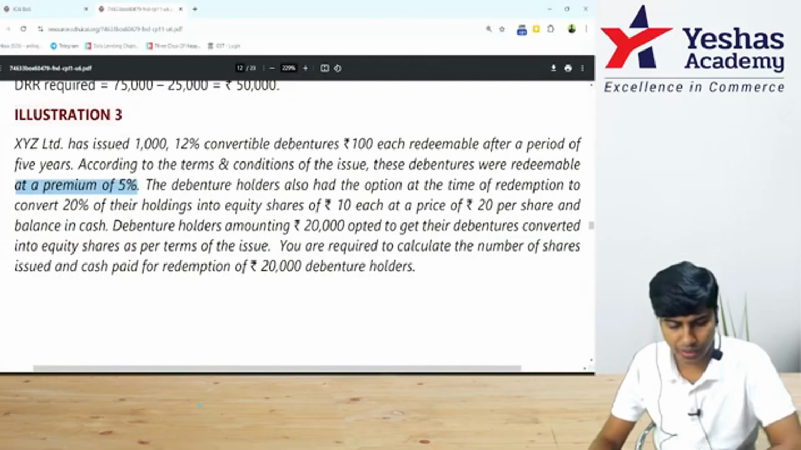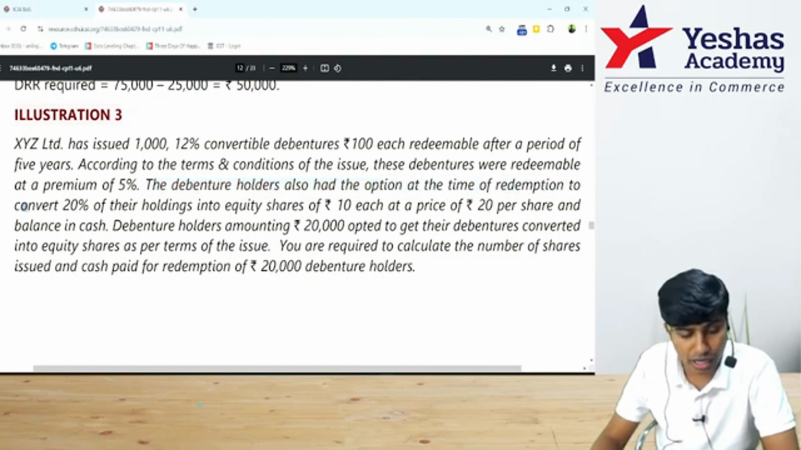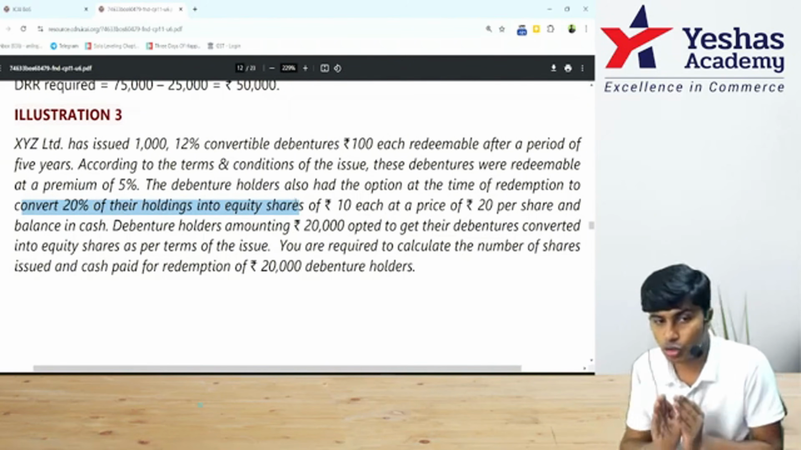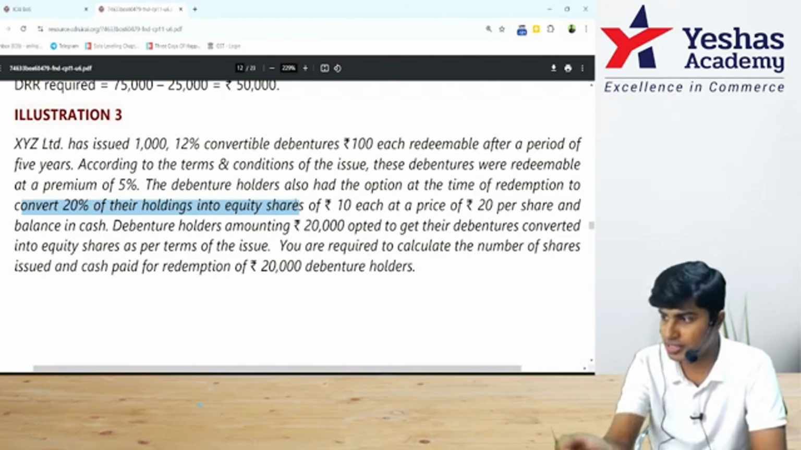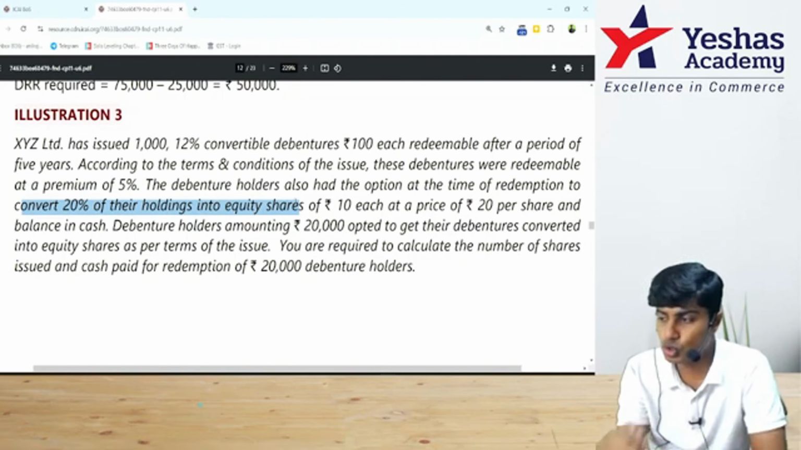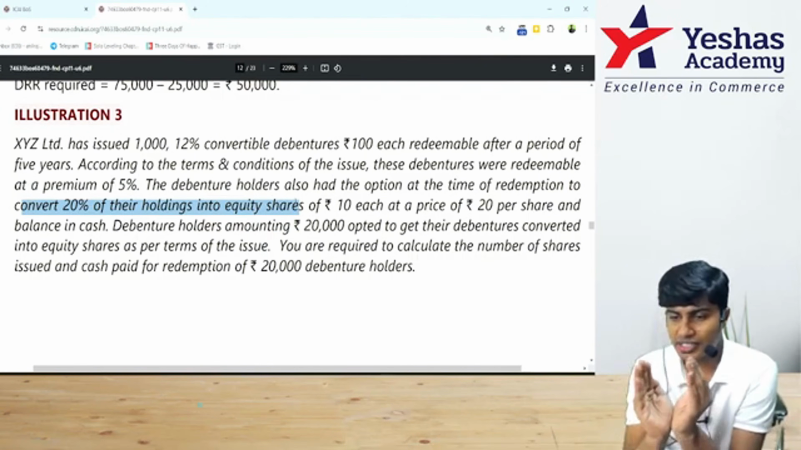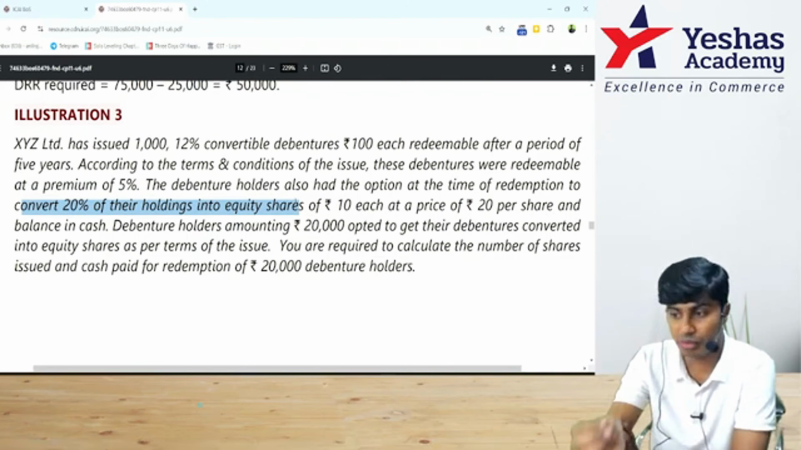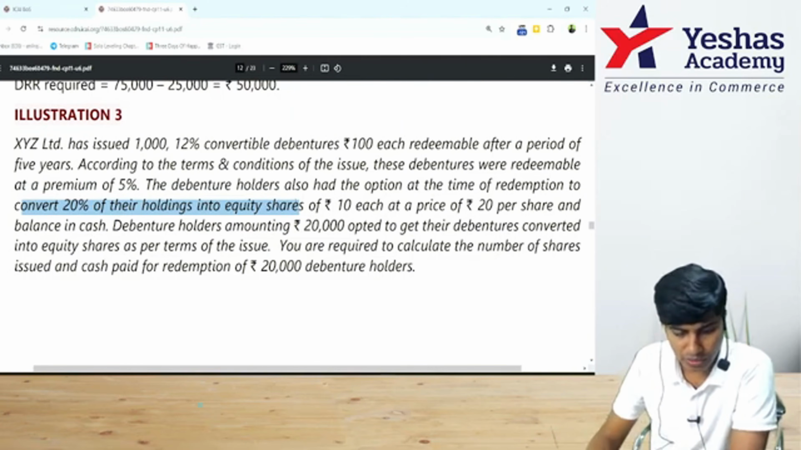Cool. Continue reading. The debenture holders also had an option at the time of redemption to convert 20% of their holding into equity shares. So if someone chooses not cash but equity shares, out of their holding, only 20% will be converted into equity shares. For example, let's say Kevin has 10 debentures. If he chooses equity shares, not all the 10 debentures will become equity shares. Whatever is the redemption value of those 10 debentures, for 20% of that value, I will give him equity shares. For the balance 80%, I will give him cash. Are you getting this? Continue.